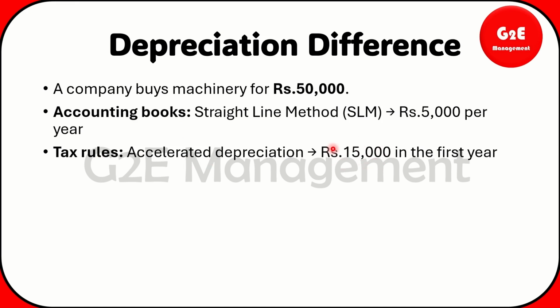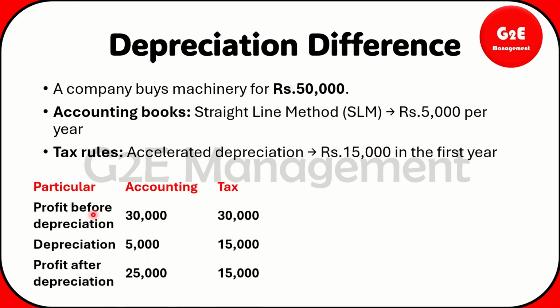Okay, so right now itself you can look the difference. The profit before depreciation, that is a cost of respect to machinery, we will enter for accounting book as well as for tax book also. But for the depreciation of accounting book it will be recorded for 5,000.